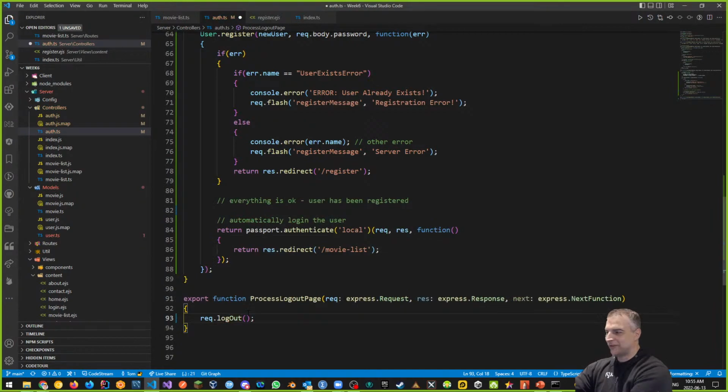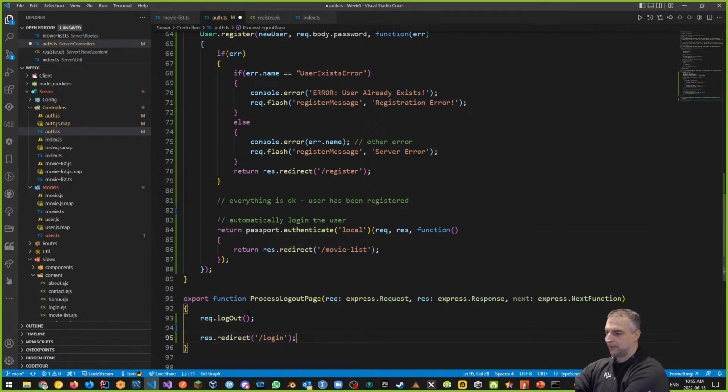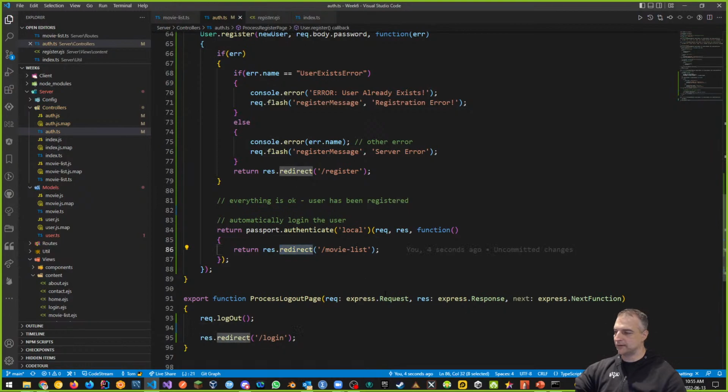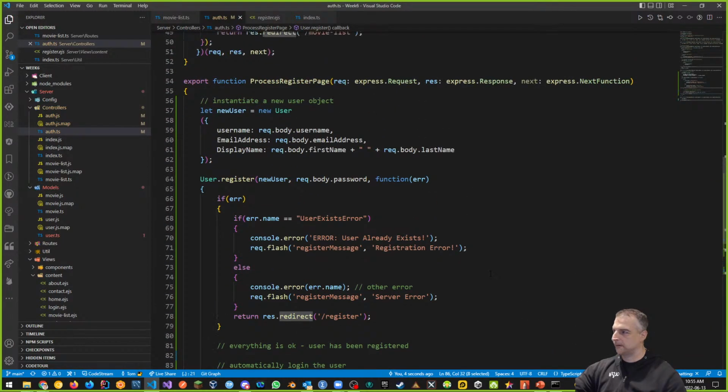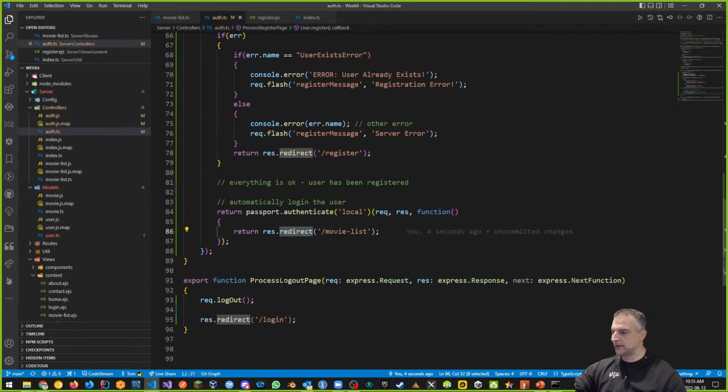Logout looks like this. You have to do this for logging out, and we're going to redirect back to the login page. Res redirect again, remember what it does: it redirects you or changes your link back to whatever we want to do. That's what res redirect does. Okay, so that's your process register, and this is your process logout.